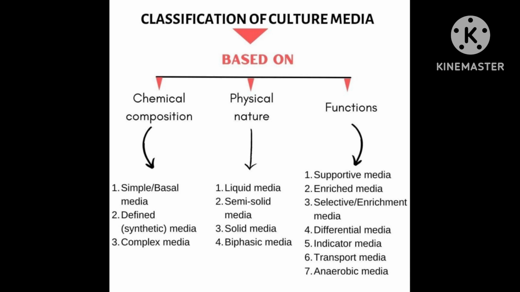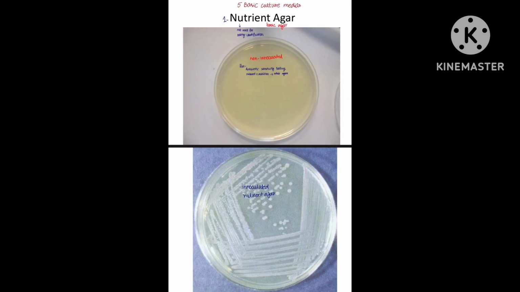Now if we talk about important examples of culture media. First of all, in basic media we'll talk about nutrient agar. Nutrient agar is made up of peptone, beef extract, NaCl, agar and water. It is used for growth of non-fastidious organisms. Its colony appearance is pale, translucent. The bacteria that grow on this agar are E. coli.